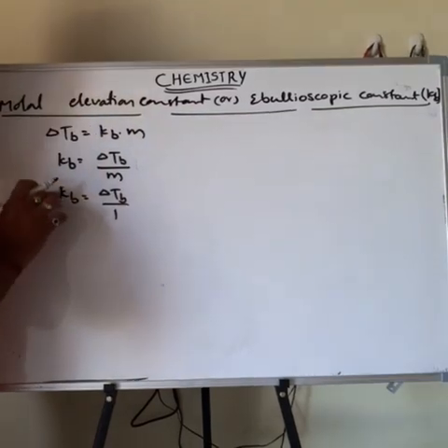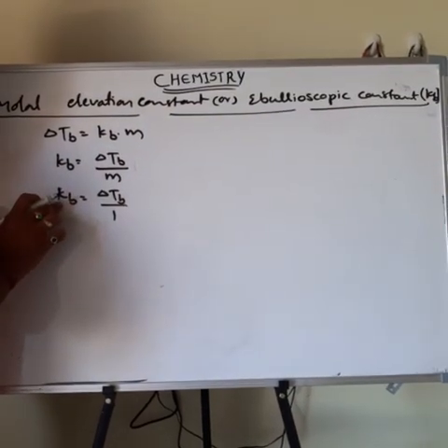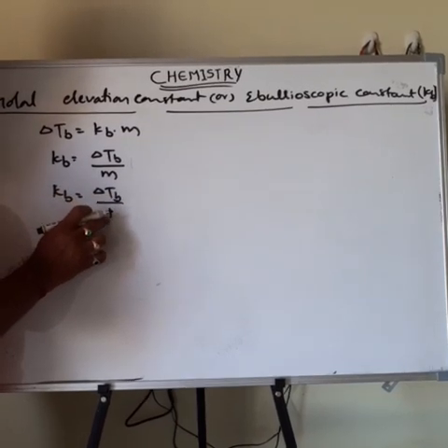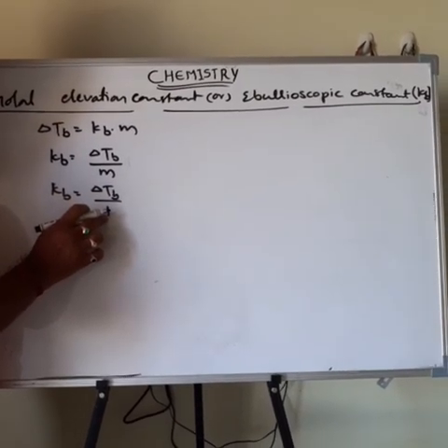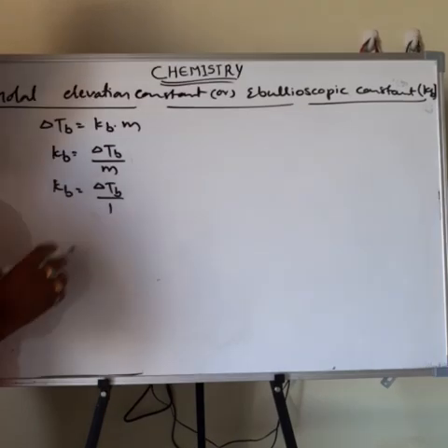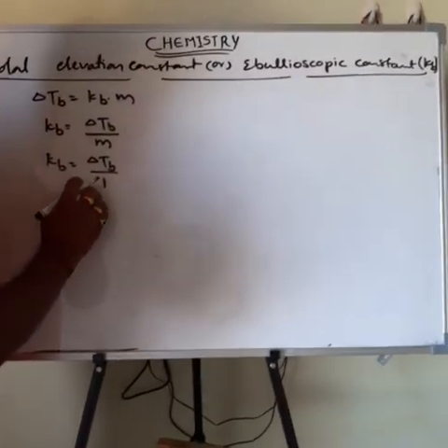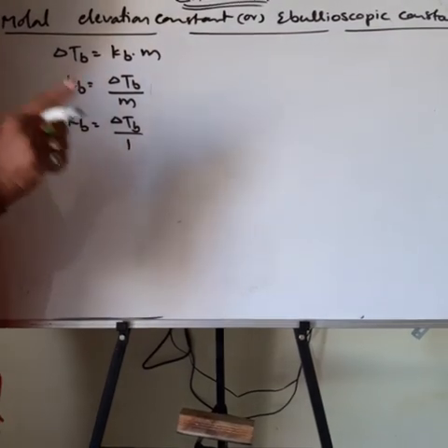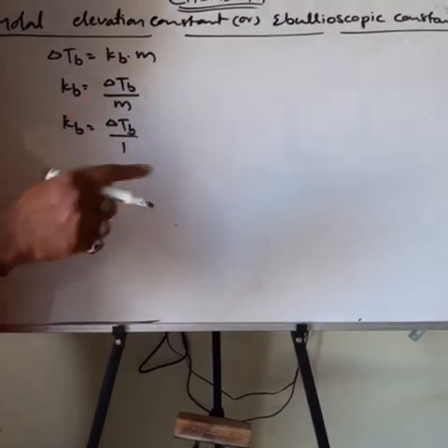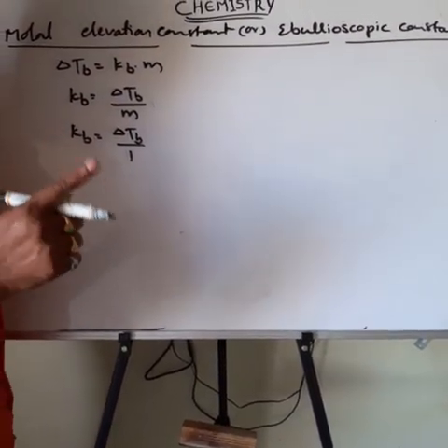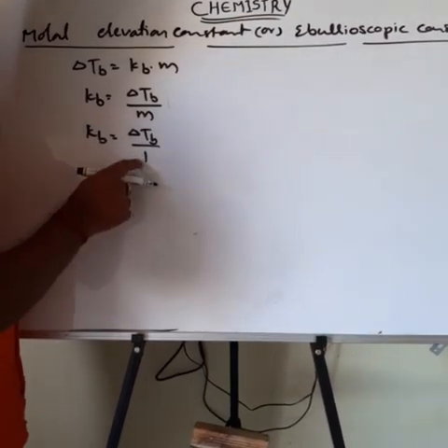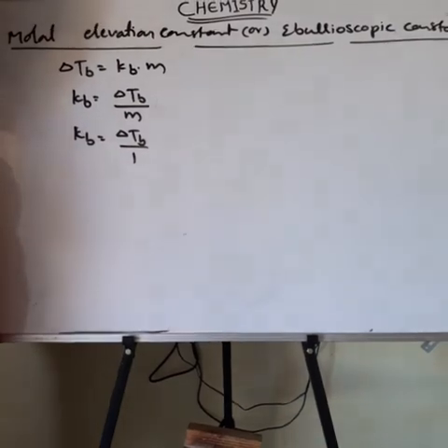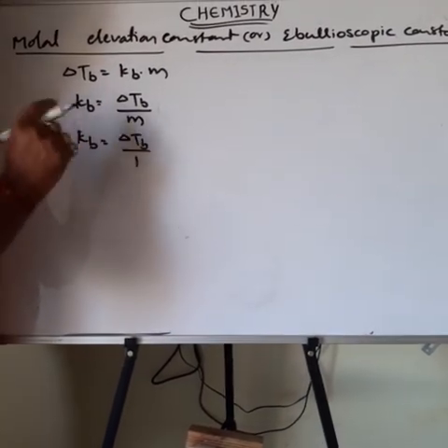Okay, so the molal elevation constant is defined as the elevation of boiling point when the molality of the solution is taken as unity. Molality of the solution taken as unity means molality 1. What is the meaning? 1 mole of solute dissolved in 1 kilogram of solvent. That is called 1 molal solution, where m is equal to 1.